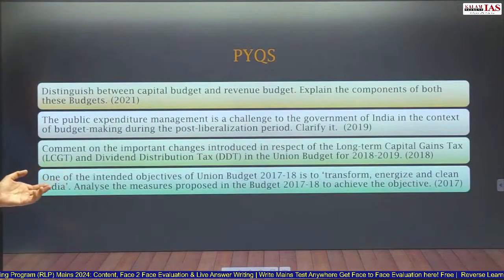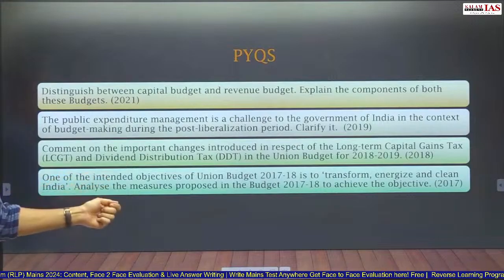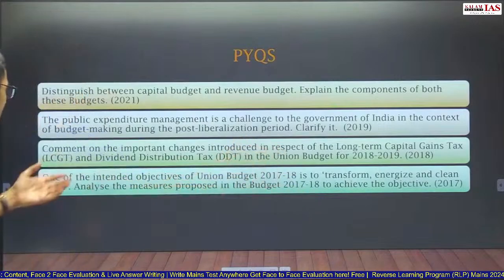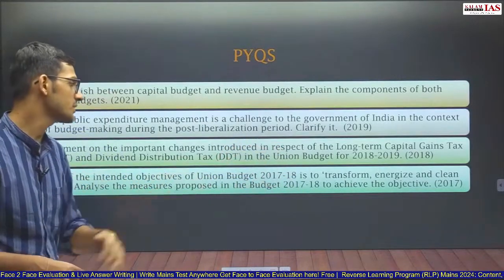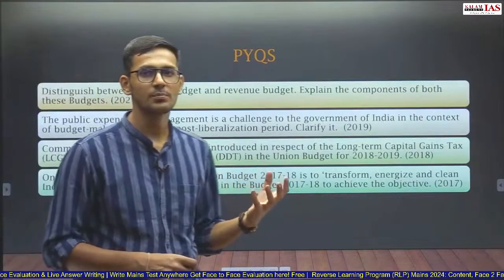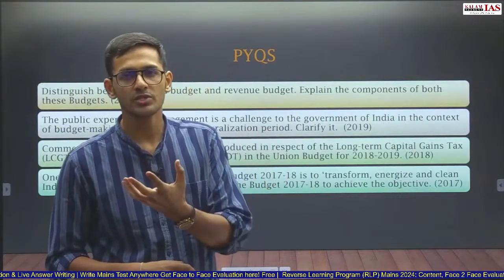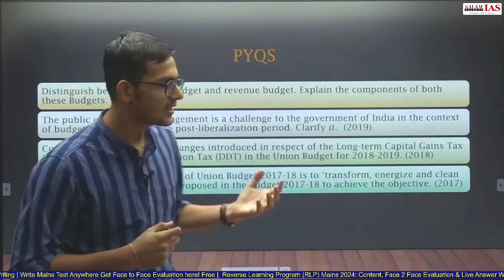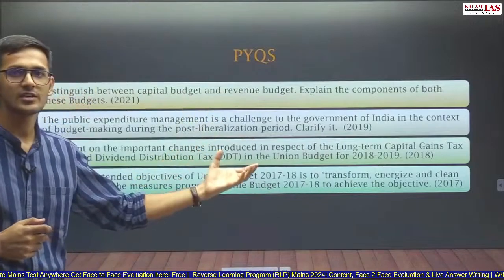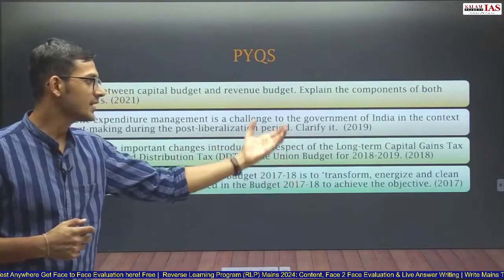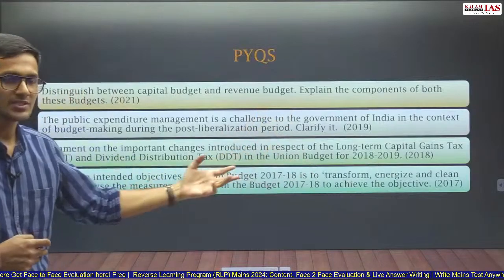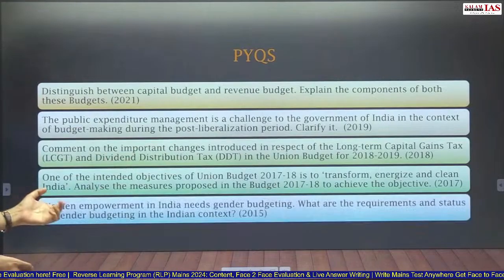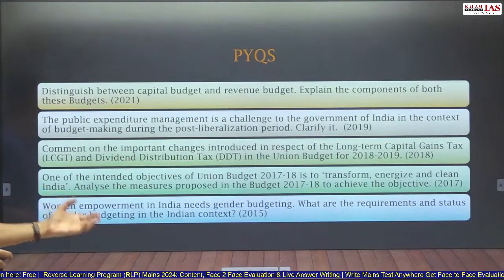Now, in 2017, the question was: one of the intended objectives of Union Budget 2017-18 is to transform, energize, and clean India. Analyze the measures proposed in the budget to achieve these objectives. Now, this question is about the objective of this particular budget, and what are the measures that the government has taken to achieve these objectives. Again, you have to understand what initiatives the government has taken to transform India, energize India, and clean India. There will be three subparts in this question, each subpart addressing transform, energize, and clean India.